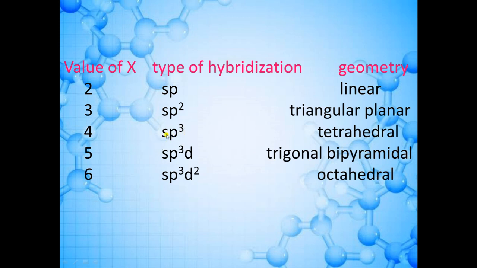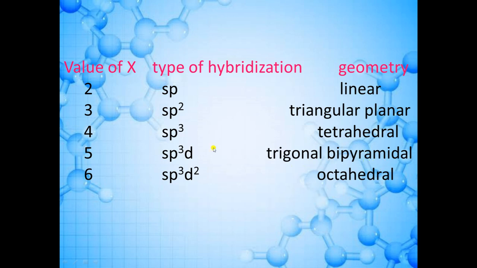In total 3 plus 1, 4. 5, sp3. Now the p orbitals are complete, right? p3. So the next one is d, because after p, d comes. So sp3d. If the value of x is 6, then sp3d2. Now the shape will be: for sp2 trigonal planar, for sp3 tetrahedral, for sp3d trigonal bipyramidal, and for sp3d2 octahedral.